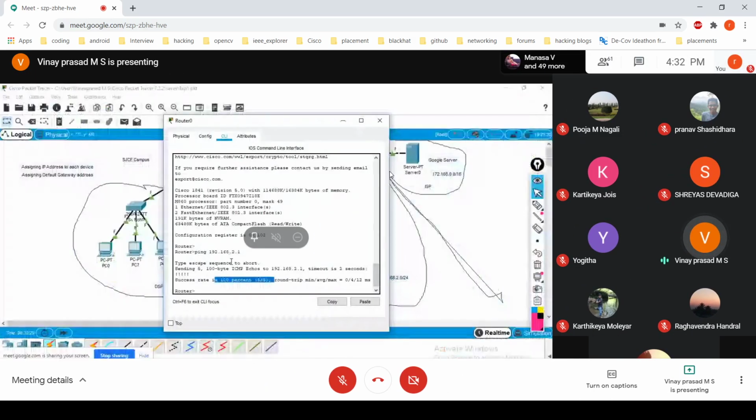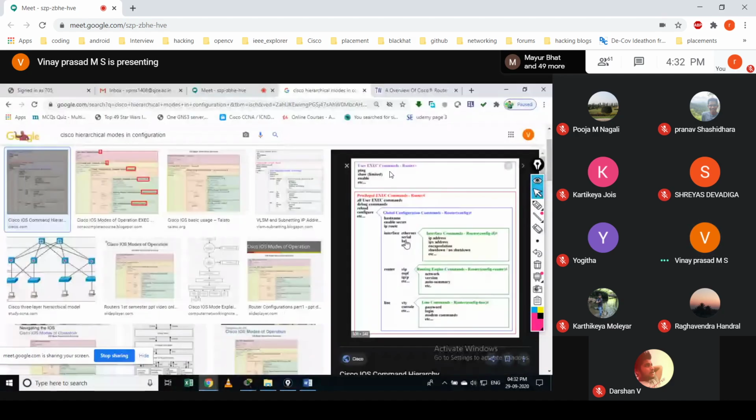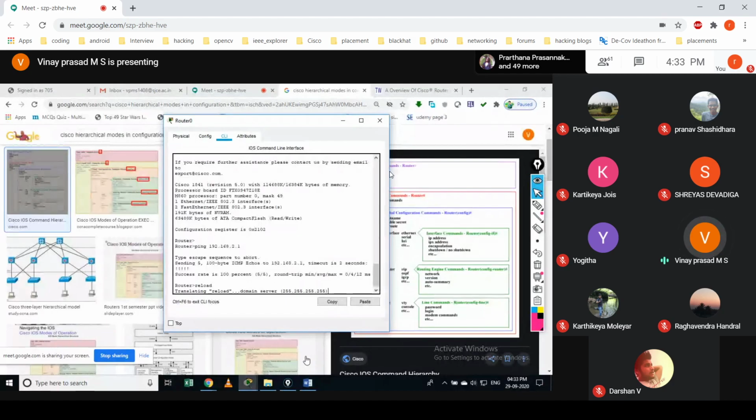So you'd be able to run that command in the user mode itself, but you cannot run some commands in the user mode. See here, in the privilege mode, you're going to run some other set of commands. Reload means if you want to reload this device, you can reload here itself. If you press reload, see, you're not able to run that command in the user mode.